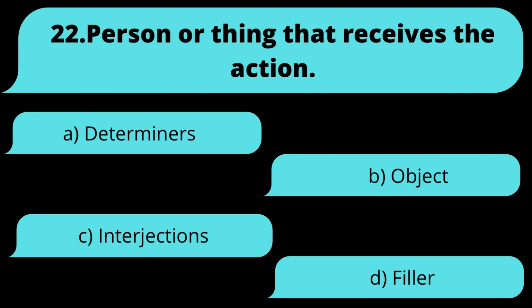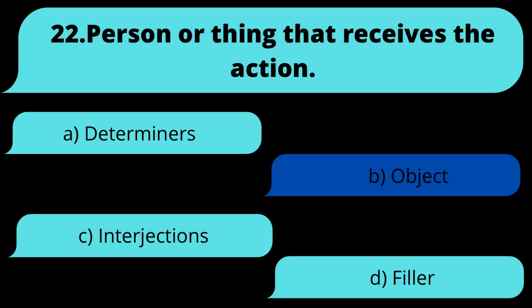22. Person or thing that receives the action. Is it A, determiners, B, object, C, interjections, or D, filler? The answer is B, object.